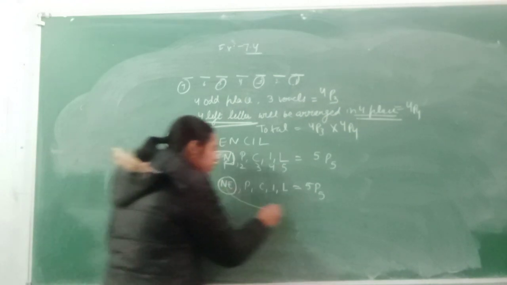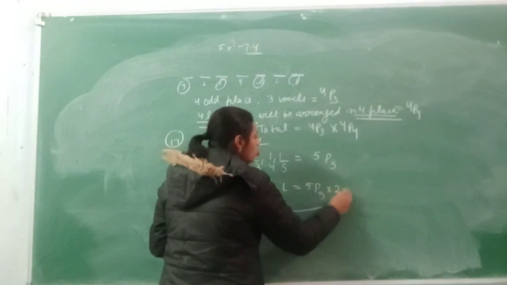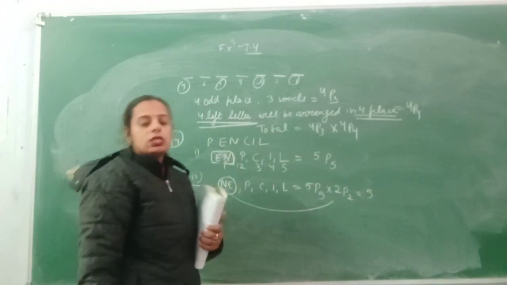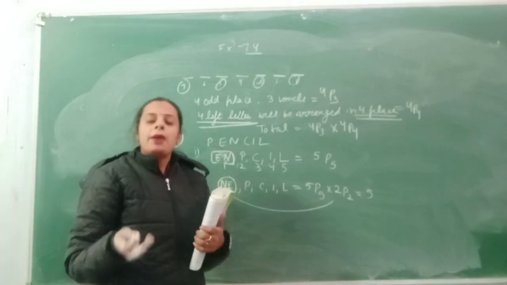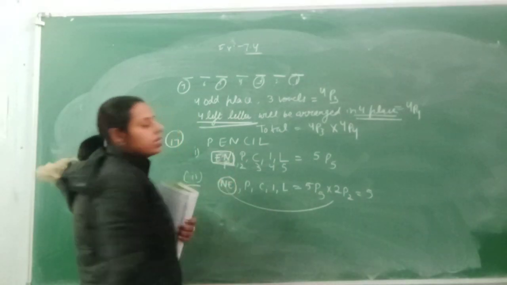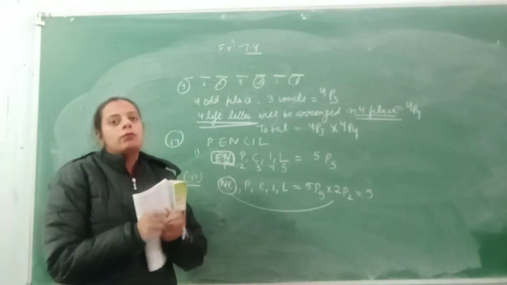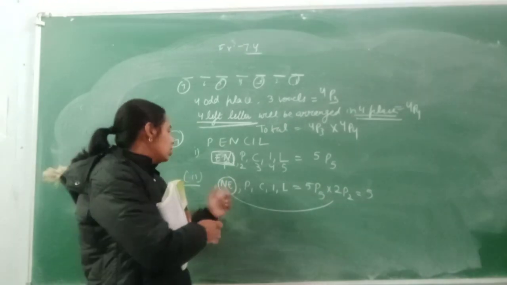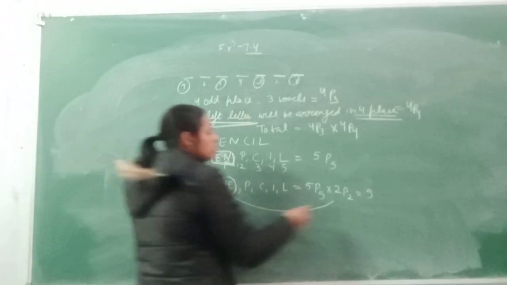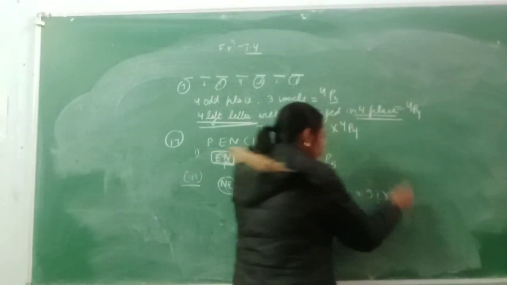Now their mutual interchange, 2P2, is not possible here because after E, N only should come. You cannot keep N in front and E behind. They are fixed, but these are not fixed. They are together, but that condition of who will come first and who second is not there. So 5 factorial into 2 factorial is there.